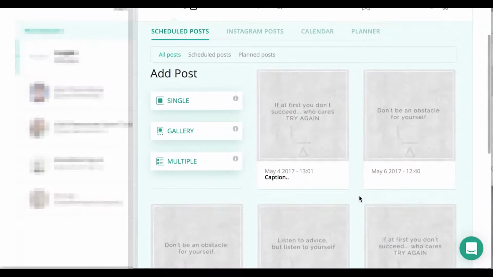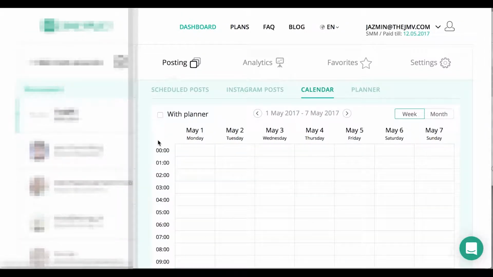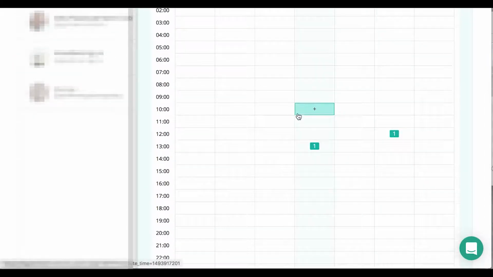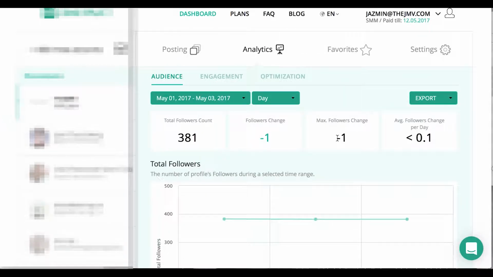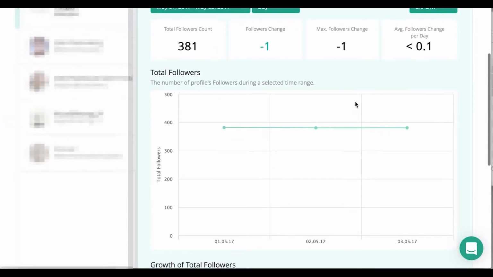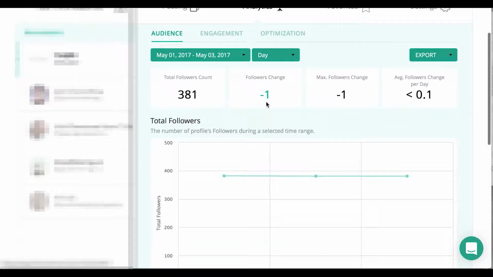Super easy. That's amazing. And what's awesome is then in the calendar, you can also see when you have things scheduled, when you need to fill in the gaps. You can analyze with the analytics what the current metrics are. So you can see what the change has been. You can track things in here with the growth, total followers.